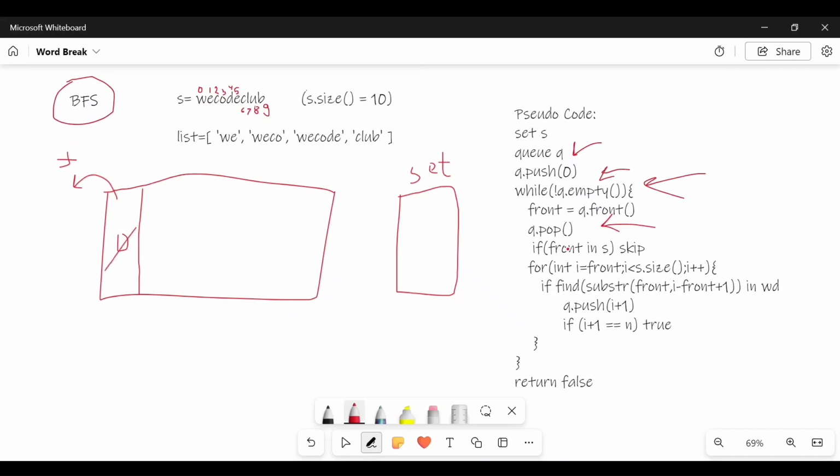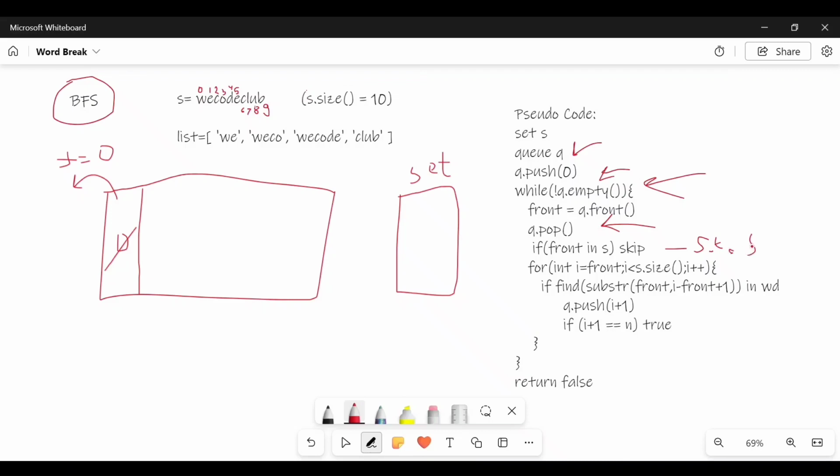My front is 0. Now I will check whether this front is in my set. You can see my set is initially empty, so it is not in my set, so I will go further and not skip this. There is one more step I have to add here: I have to insert this front in my set.